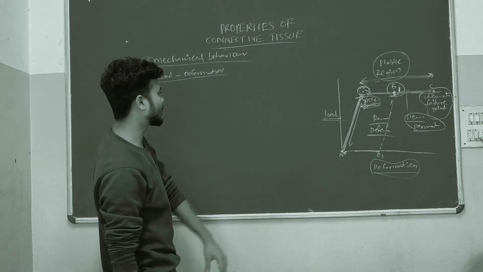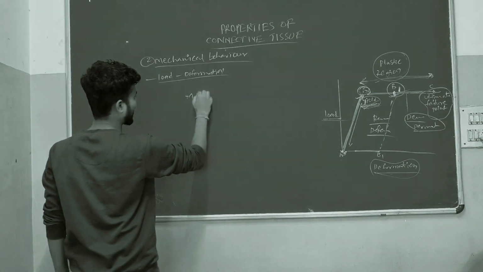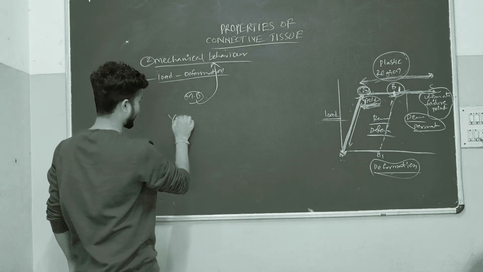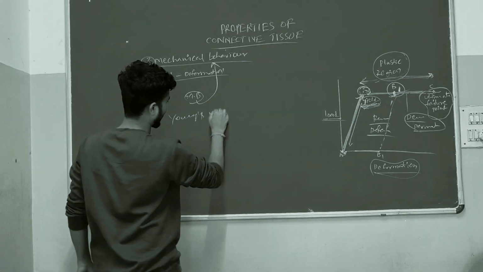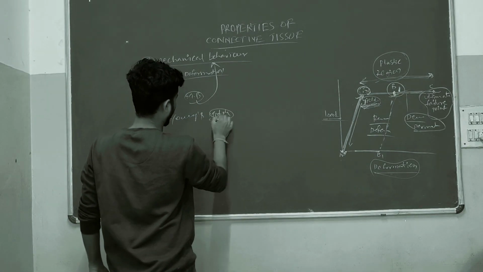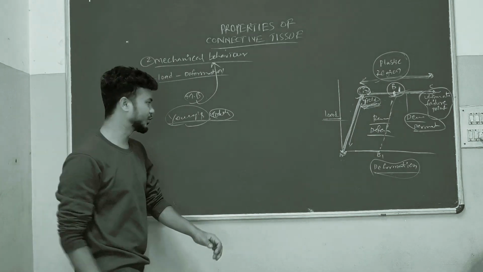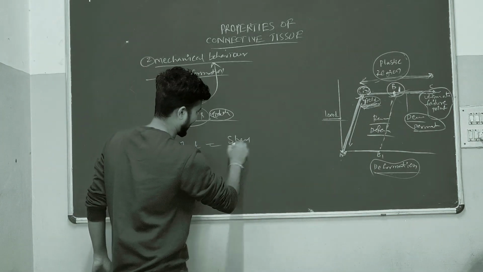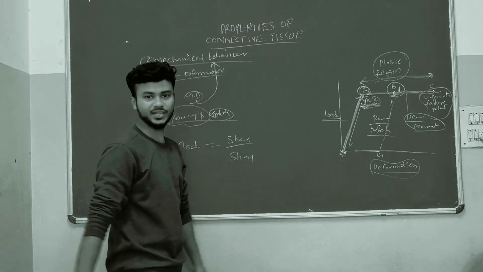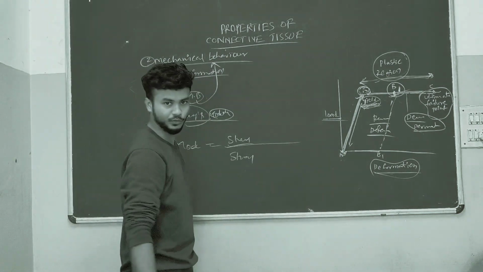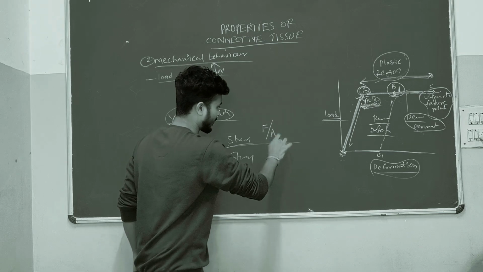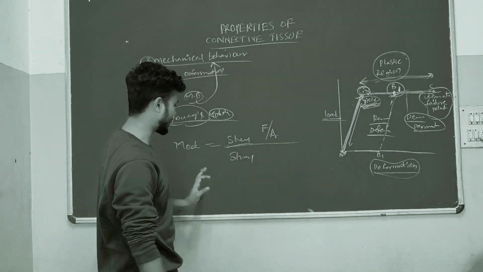To understand the mechanical behavior, here we will see the Young's modulus formula. According to this, modulus equals stress divided by strain. Stress equals the force applied on the cross-sectional area.